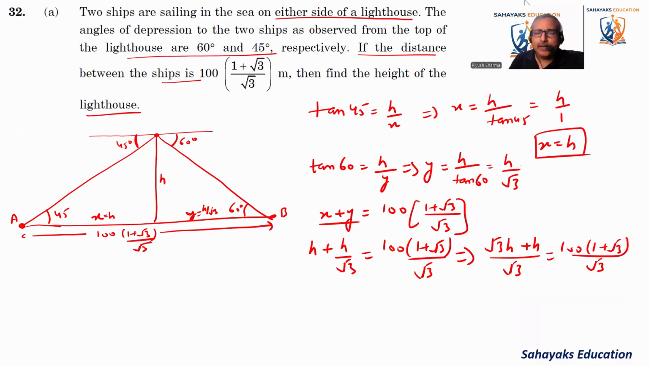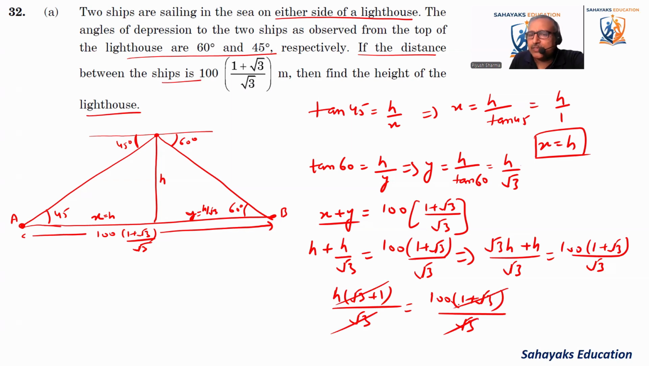Okay, and that again implies H common. It comes as root 3 plus 1 divided by root 3 is equal to 100 into 1 plus root 3 by root 3. Now root 3 cancels out with root 3. Root 3 plus 1 cancels out with root 3 plus 1. So this implies that height is equal to 100. Height is equal to 100. So coming to the next question now.